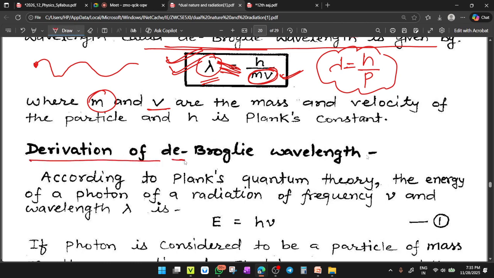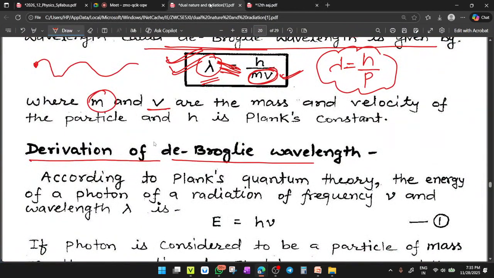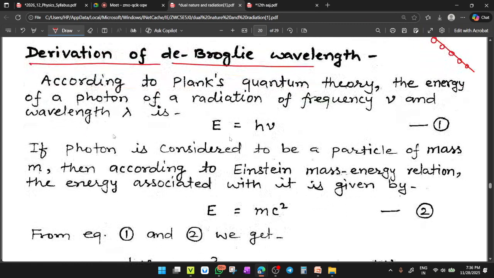So we have to derive this de Broglie wavelength lambda equals h upon mv. Yes, matter wave. We have to derive the wavelength of this matter wave according to Planck's quantum theory. What Planck said is that every radiation is made up of particles of energy called quanta. According to Planck's quantum theory, the energy of a photon of a radiation of frequency nu is given by the relation E equals h nu. Call it equation number 1.